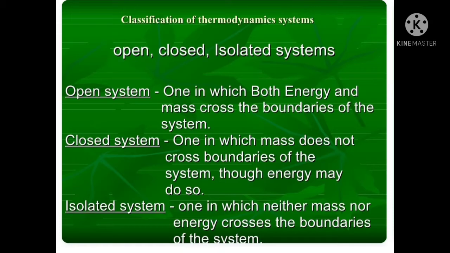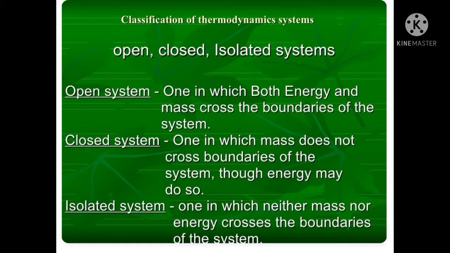Thus, heat and work cross the boundary of the system, but no mass crosses the boundary of the system. Only energy transfer takes place from the system or into the system, but no mass crosses the boundary of the system. This is an example of a closed system.